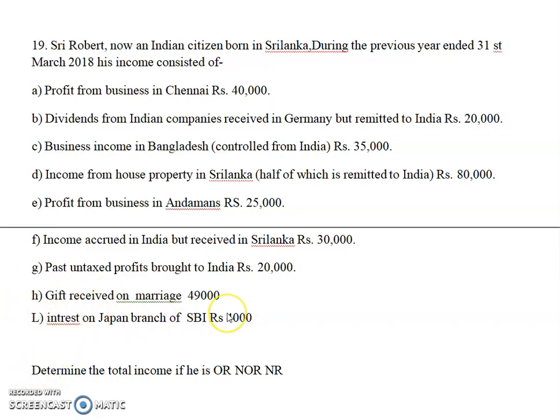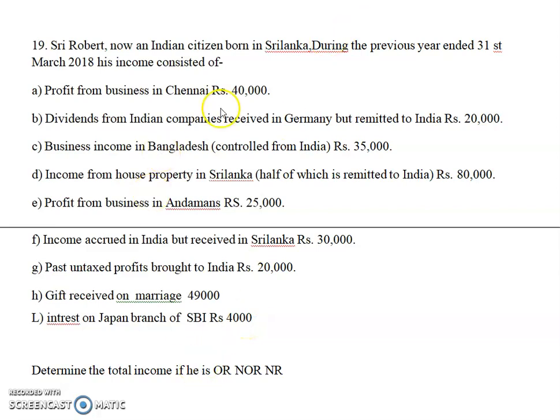Last one, interest on Japan branch. Regarding that I have told, Japan branch of SBI means it is a foreign branch of an Indian bank. In that case you have to remember always, it is taxable only for the first SSC, exempt for the other two SSCs. This is a written rule. Any amount of interest or income from bank accounts or bank deposits you are getting from a foreign branch of an Indian bank is taxable for the first SSC, exempt for the other two.